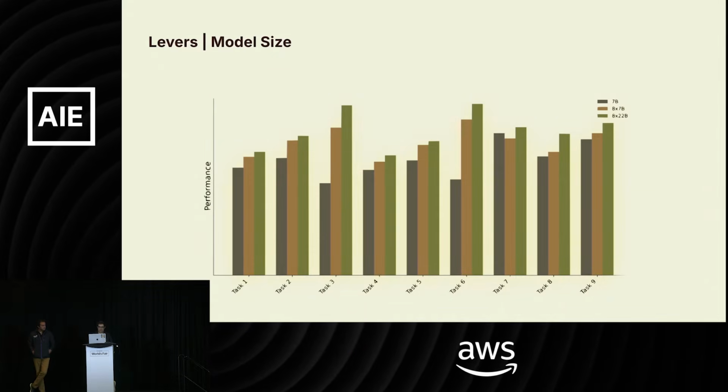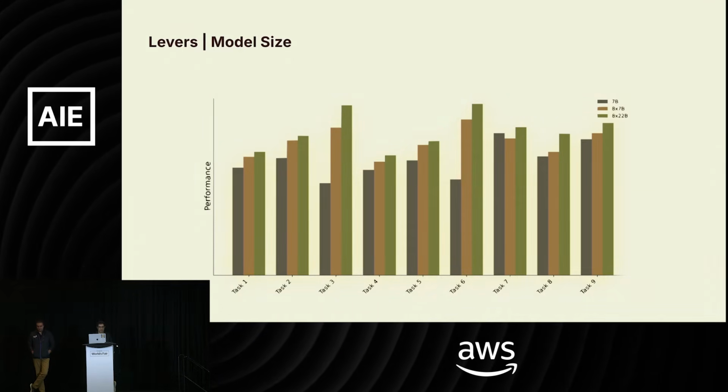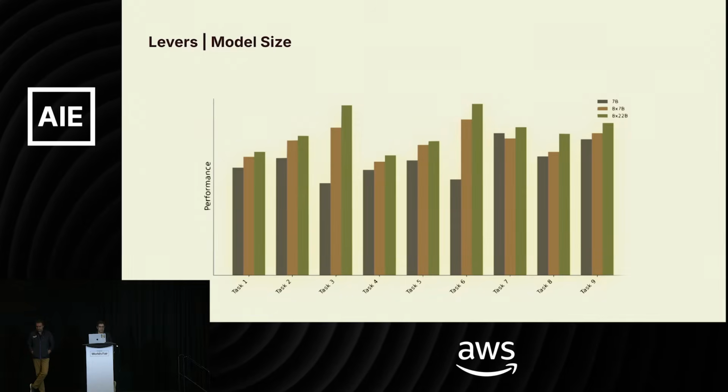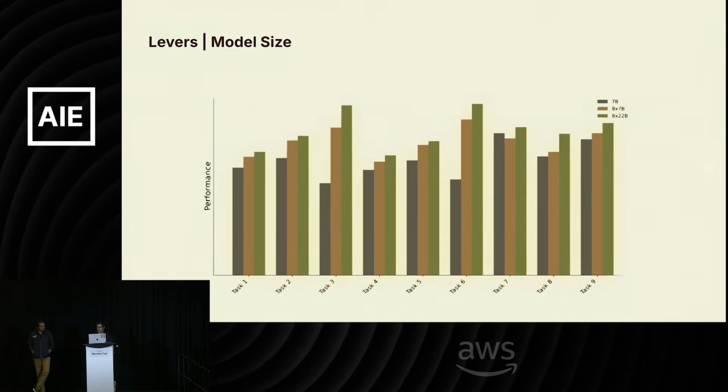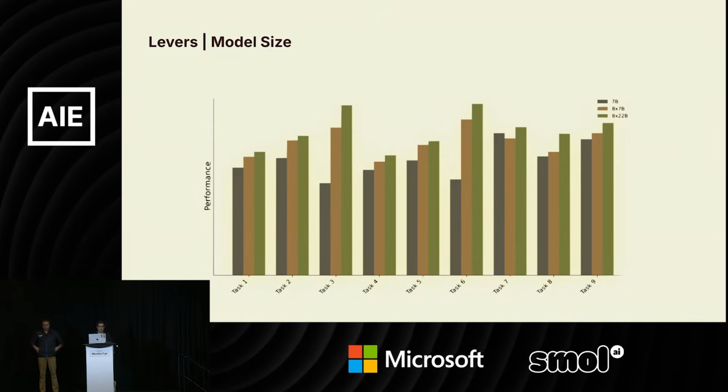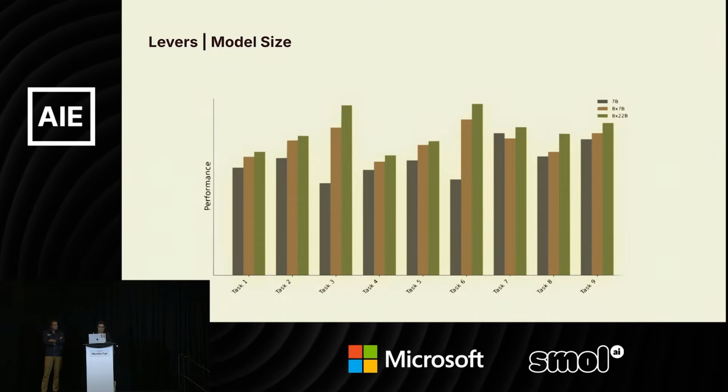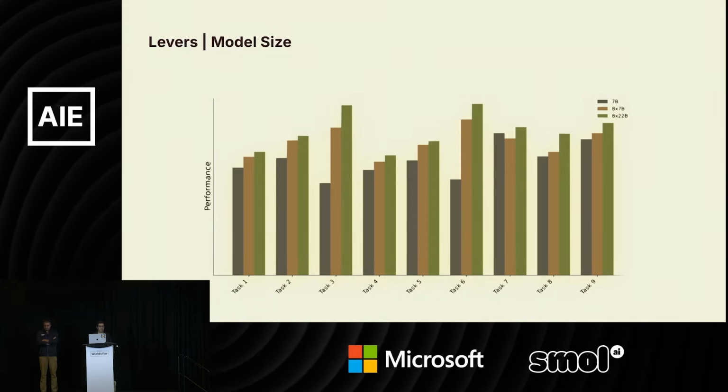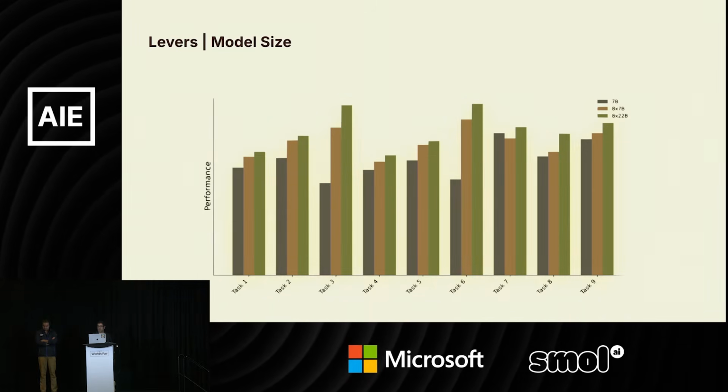Another lever that you can pull in order to improve the quality of the model, especially the XL model, is to increase the size of the model. In this experiment, we did this over the Mixtral architecture. You can see that if you go from 7B to 8x22B, the performance of the model increases and improves.